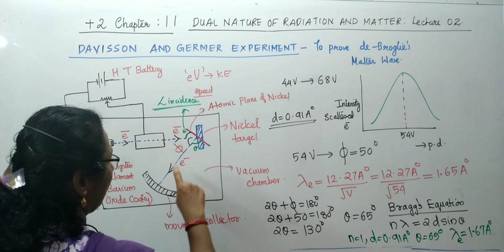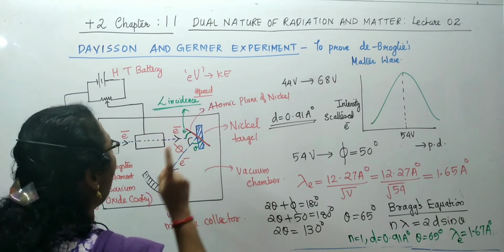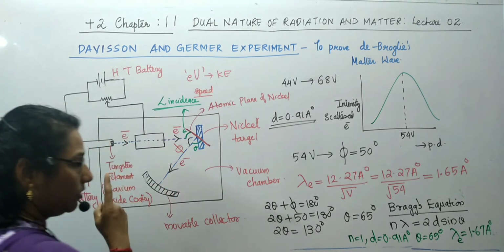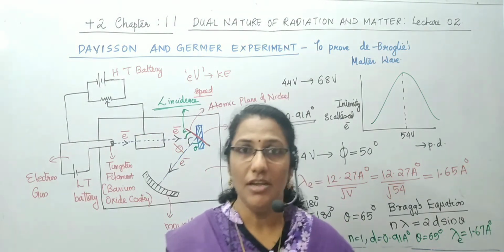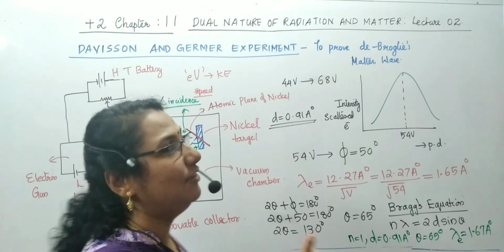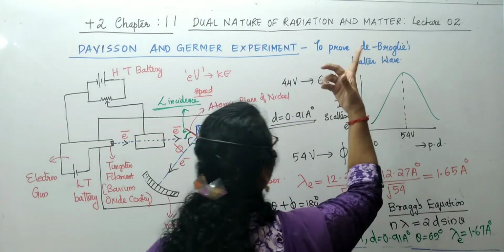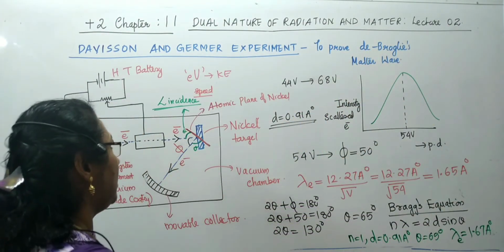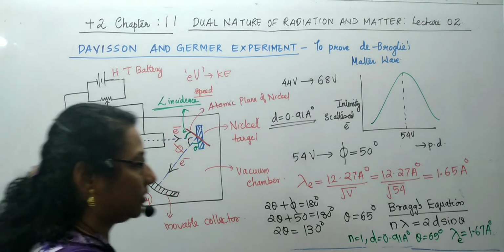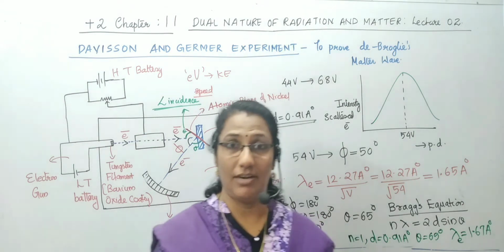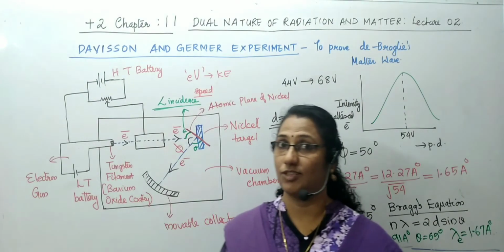These electrons are diffracted by the nickel crystal, and since diffraction is a phenomenon shown only by wave nature, the electron shows its wave nature, which proves de-Broglie's concept of matter waves. Thus, Davisson and Germer's experiment proved de-Broglie's hypothesis of the wave nature of moving matter, and they were awarded the Nobel Prize for this experiment.